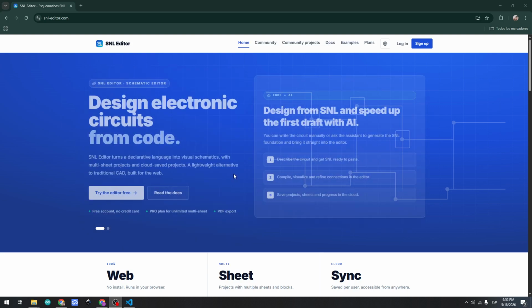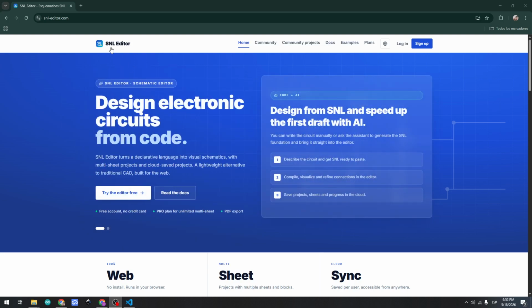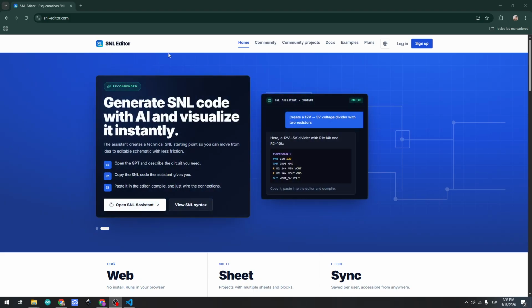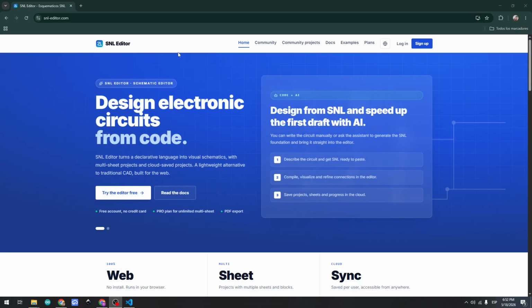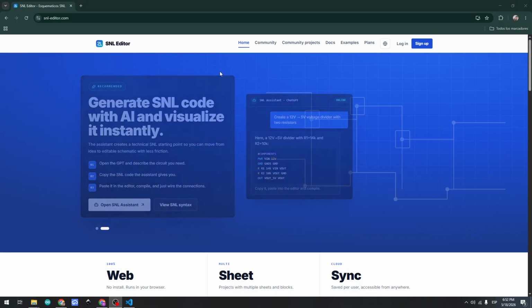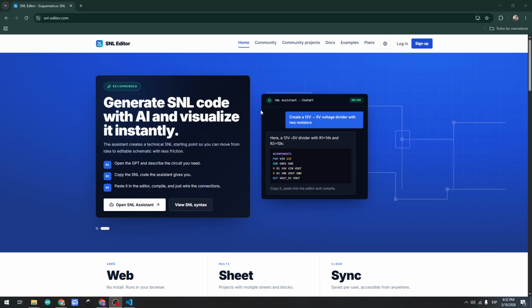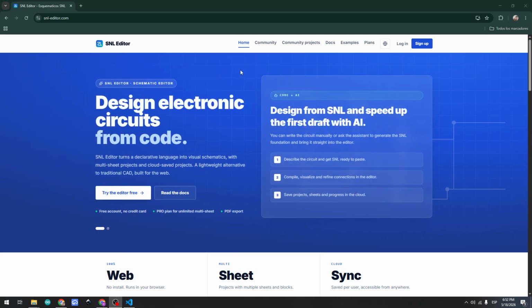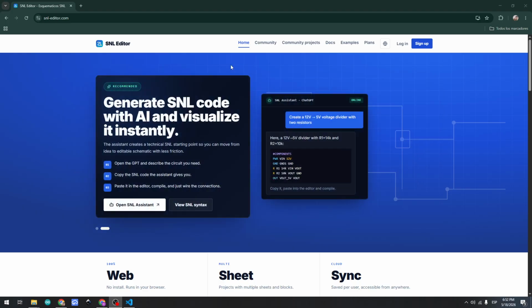Hi guys, in this video I will show you how to use this tool called SNL Editor. So this tool could help you to accelerate your work if you need to design some schematics, some electronics.